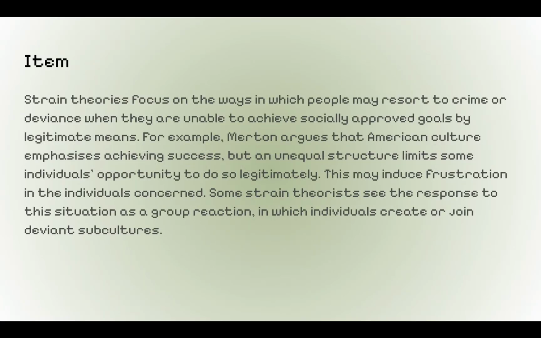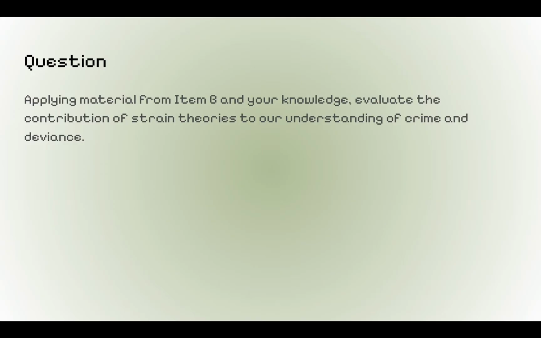Strain theories focus on the ways in which people may resort to crime or deviance when they are unable to achieve socially approved goals by legitimate means. For example, Merton argues that American culture emphasizes achieving success, but an unequal structure limits some individuals' opportunity to do so legitimately. This may induce frustration in the individuals concerned. Some strain theorists see the response to the situation as a group reaction, in which individuals create or join deviant subcultures. So the 30 marker question here would be, applying material from Item B and your knowledge, evaluate the contribution of strain theories to our understanding of crime and deviance.